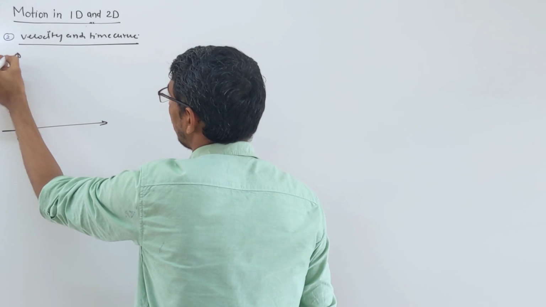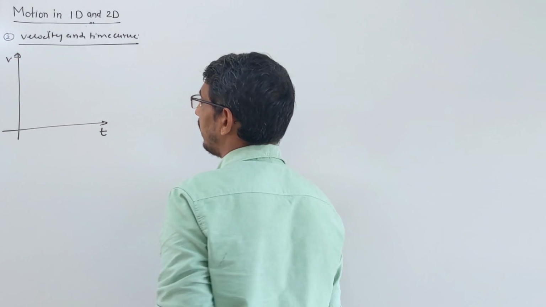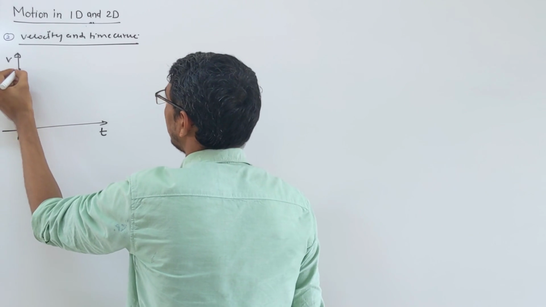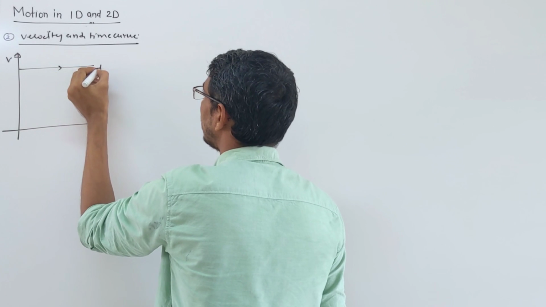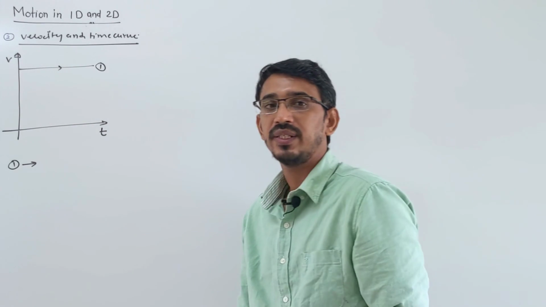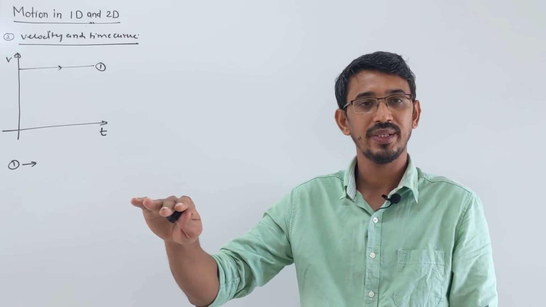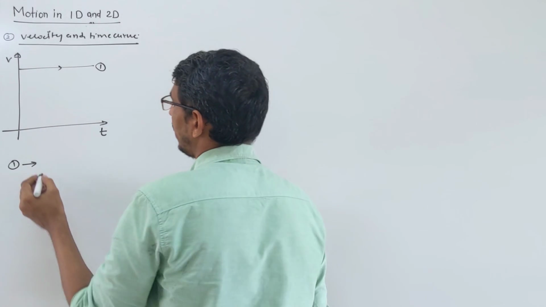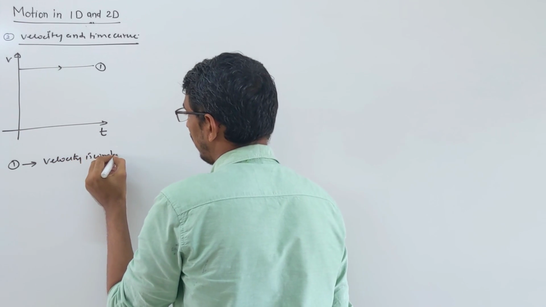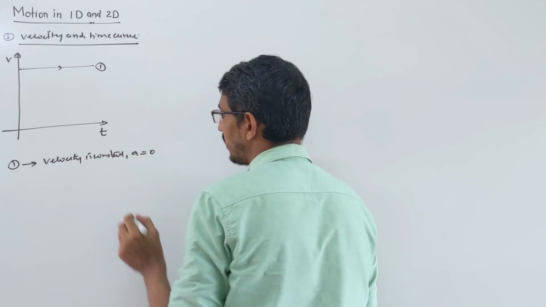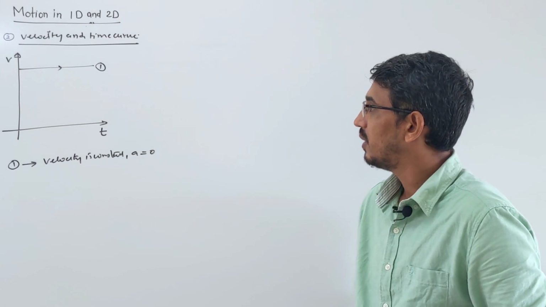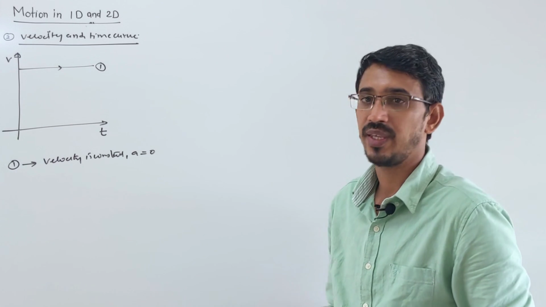So this time this is velocity on this side and time on this side. I want to draw a few curves again, let's see one by one. So the first curve is like that, a straight line, curve number 1. What does curve number 1 represent? Velocity is constant. Or you can say acceleration is 0, because acceleration is the rate of change of velocity, and velocity is not changing with time. So this is a uniform motion, right?